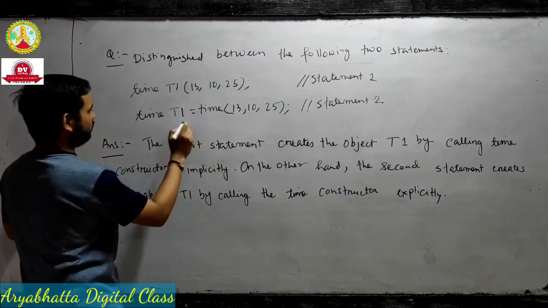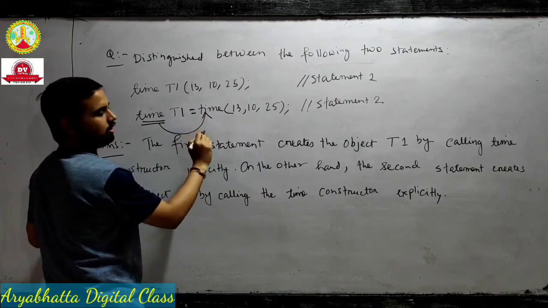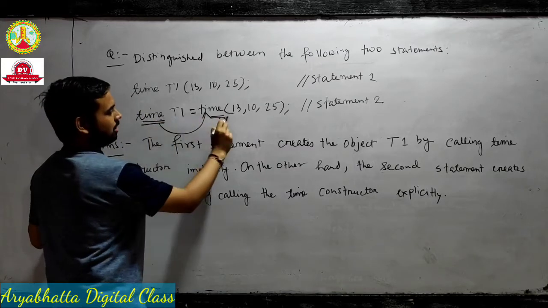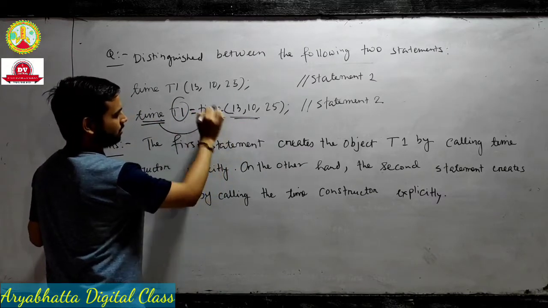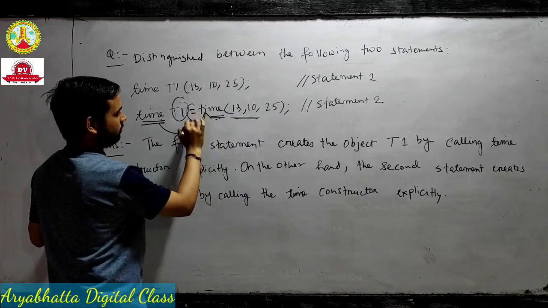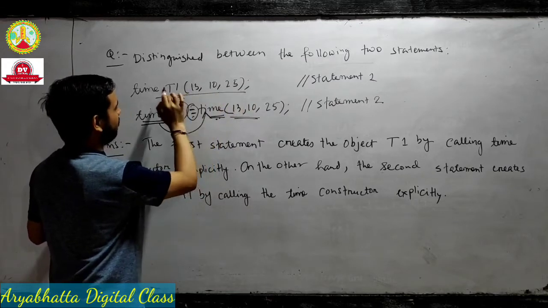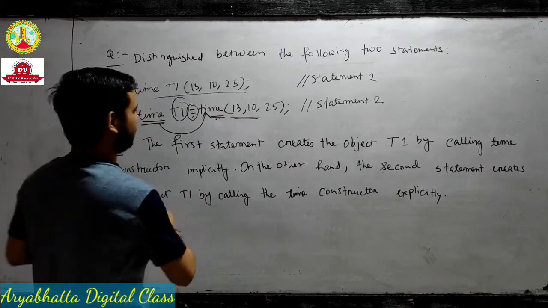You see, here we take the constructor again after the assignment operator. This means we take the constructor object value explicitly. Equals is the assignment operator, and the other form we take as the object value internally, meaning implicitly. Explicitly means externally.